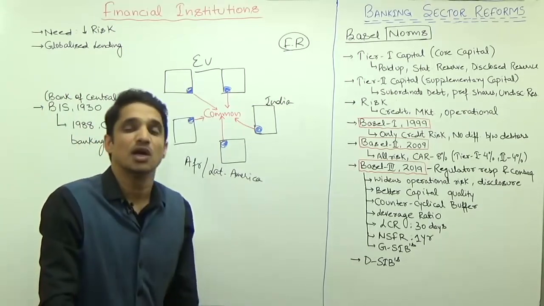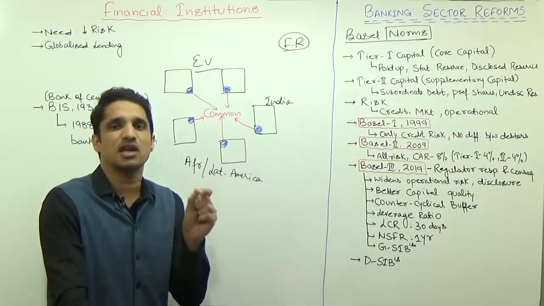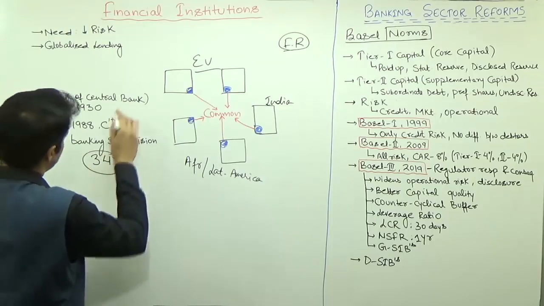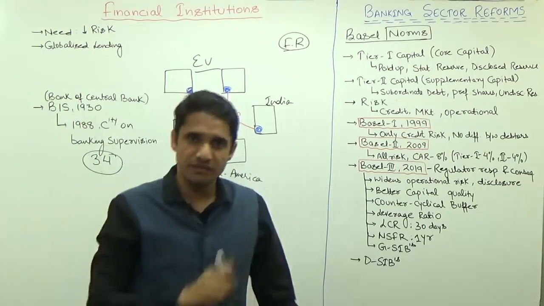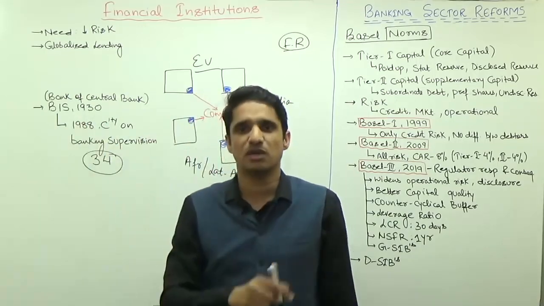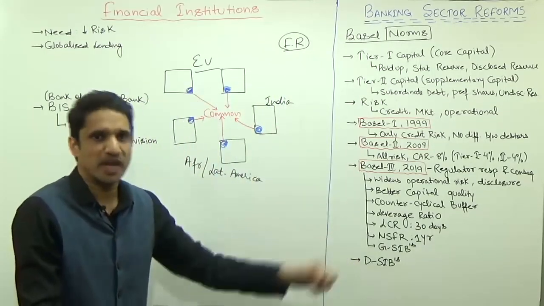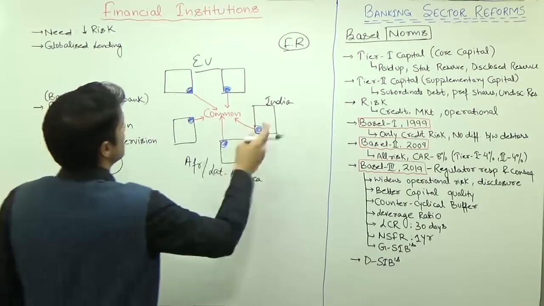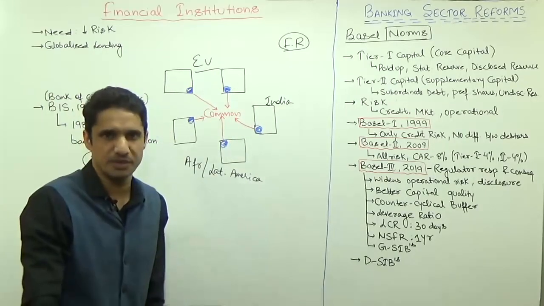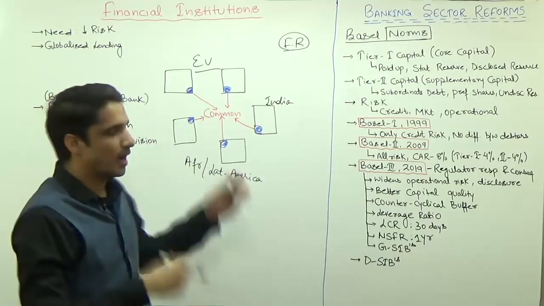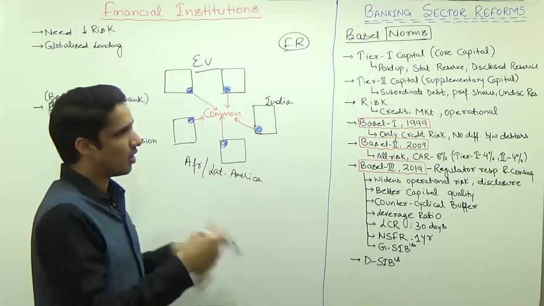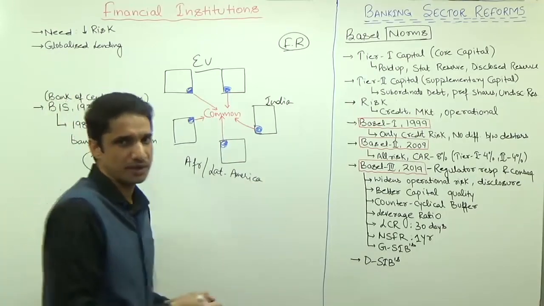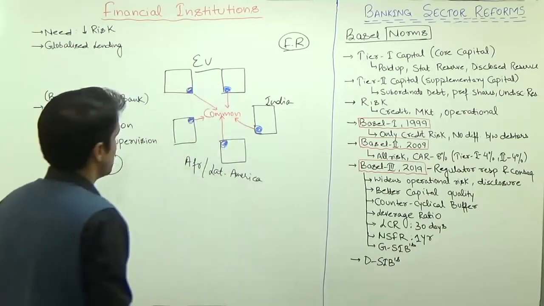But as such, there should be some generic form in which the BIS prescribes the norms. Once again, the Basel norms are not mandatory for members. There are more than 34 members, but for all of them it's not mandatory. Even if you are a member of the BIS, it is still not mandatory to implement the Basel norms. But why are we implementing them? Because we have to integrate. India is integrating with different economies, so there should be commonality. The record keeping and tools like CRR and SLR should be common. This is the need for the Basel norms.